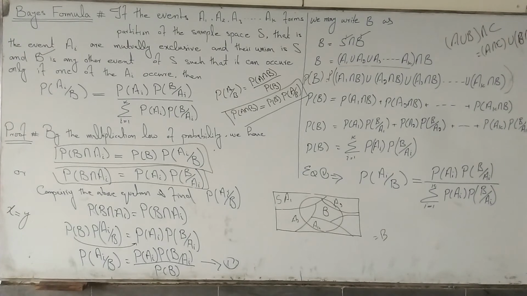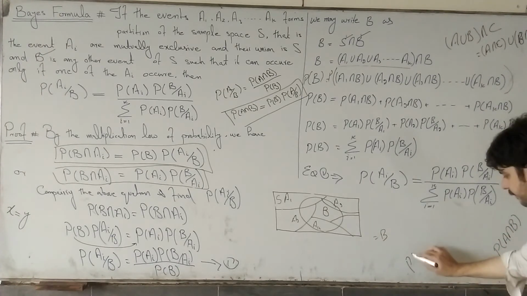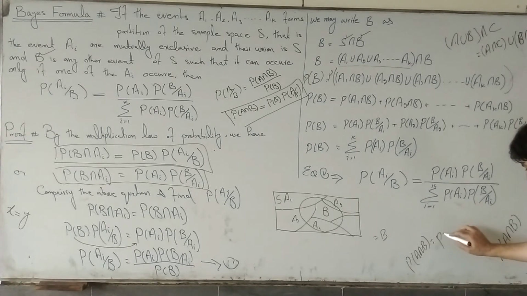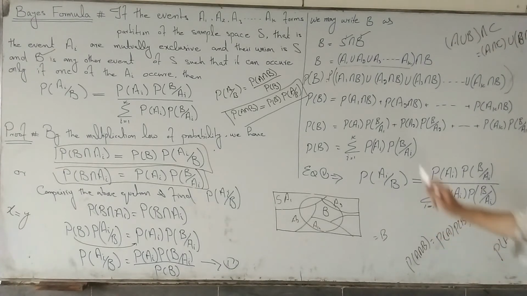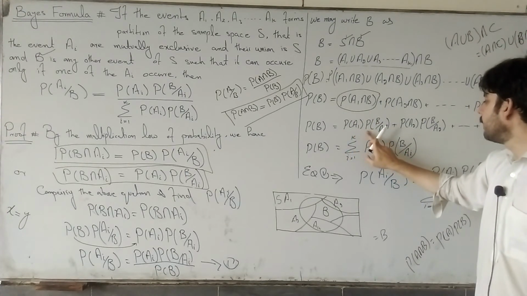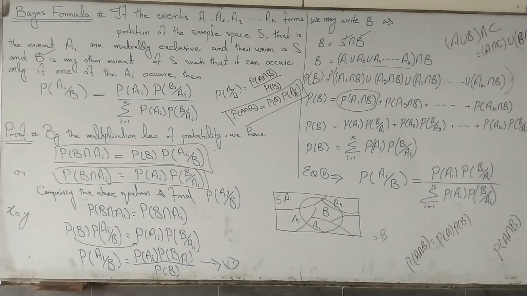If two events A and B are mutually exclusive, then the probability of the union of A and B is equal to probability of A plus probability of B. And we know that probability of A1 intersection B is equal to probability of A1 into probability of B given A1, plus probability of A2 intersection B is equal to probability of A2 into probability of B given A2, plus and so on.